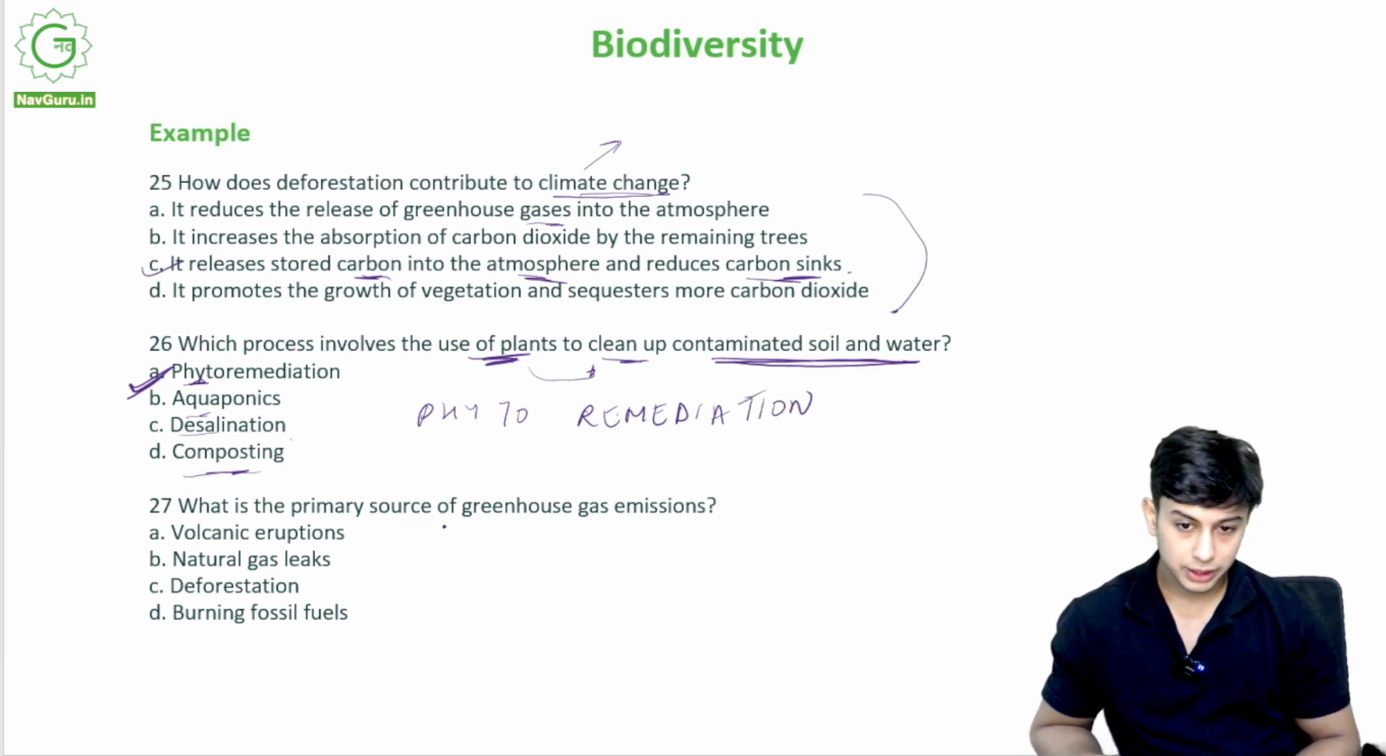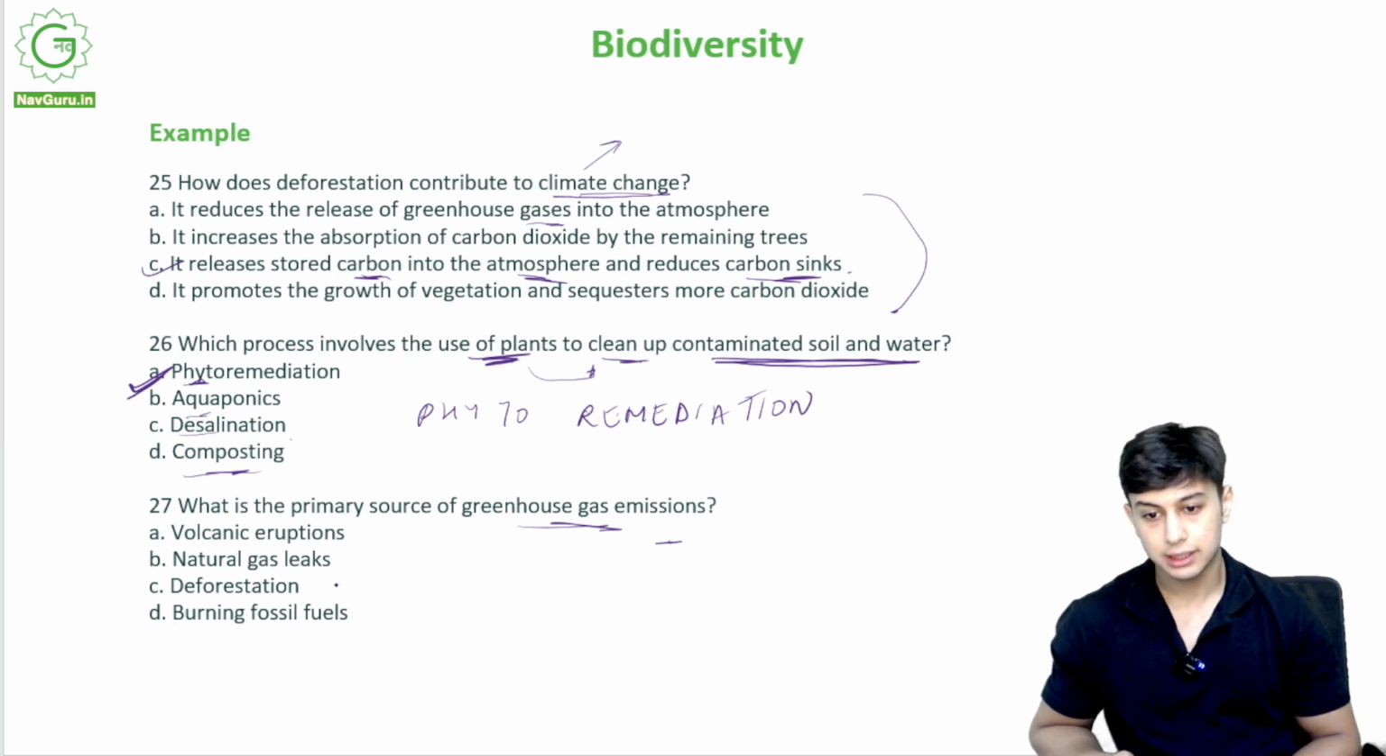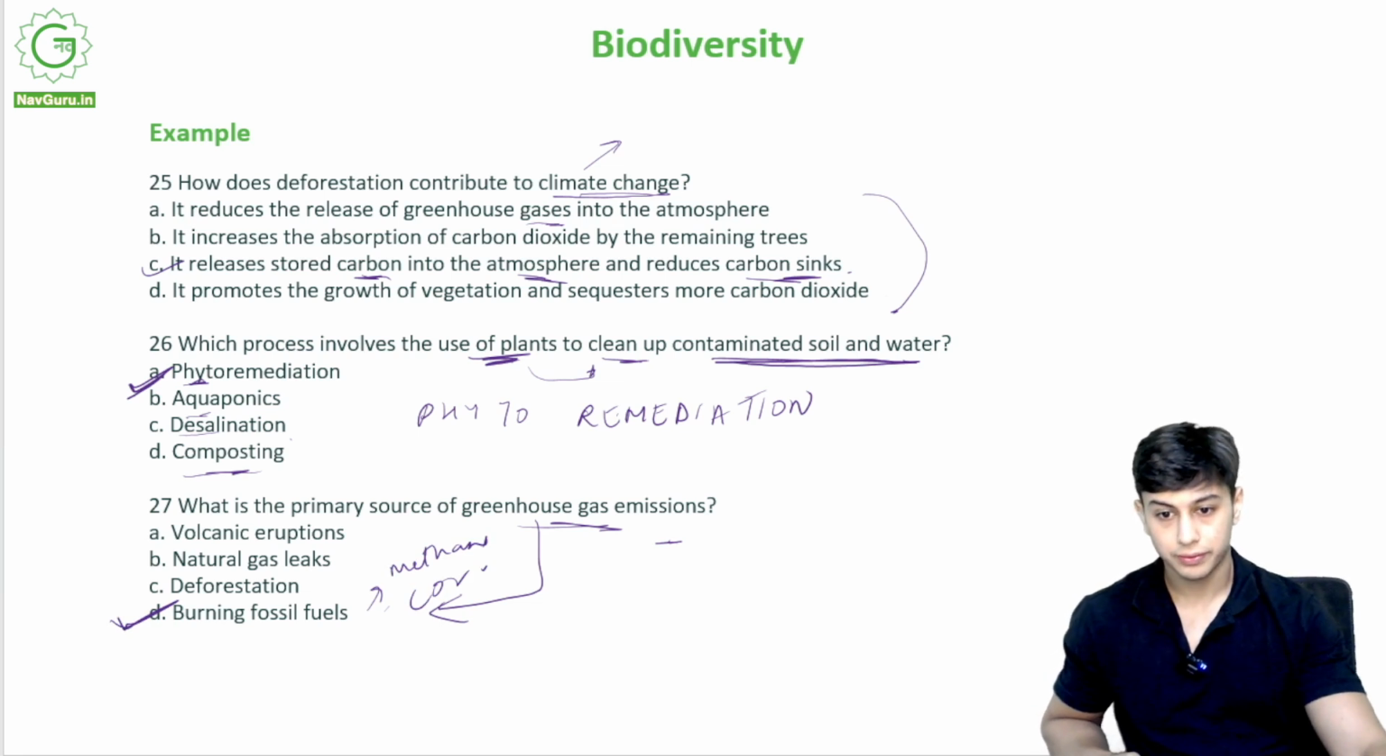What is the primary source of greenhouse gas emissions? Volcanic eruptions, natural gas leaks, deforestation, or burning of fossil fuels. The primary source of greenhouse gases is burning of fossil fuels. It releases methane. It releases CO2. These are greenhouse gases.